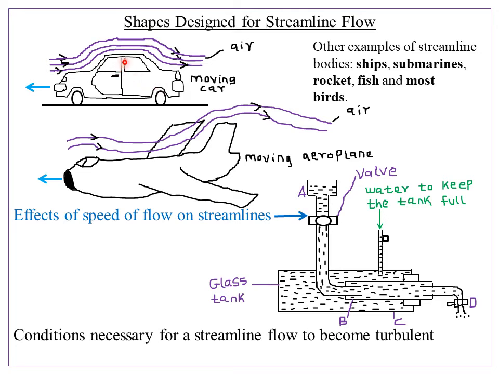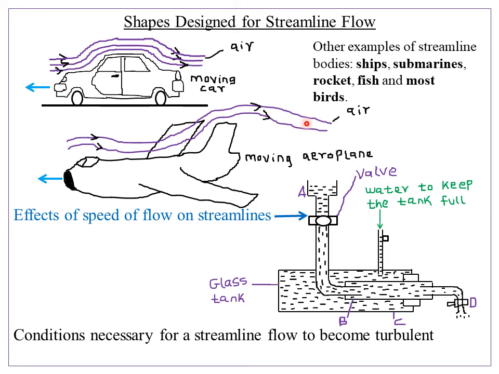That is a body that offers very, very low resistance to the flow of the fluid. So the shapes tend to reduce the resistance to the flow of that particular fluid, maybe if it is a liquid or a gas. Also, the other streamline body is a moving aeroplane. That is, aeroplanes are made in such a way that their edges are very smooth, such that they allow the flow of air, which is the fluid in this particular case, to flow continuously.